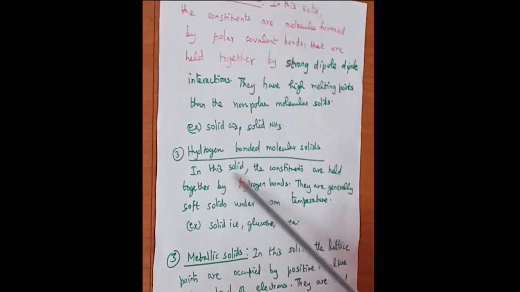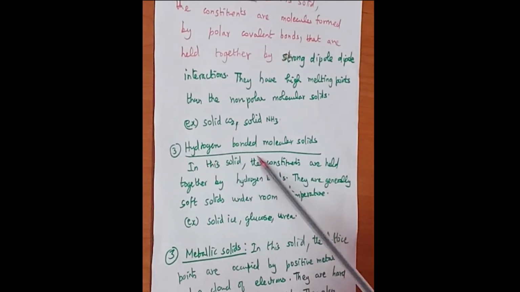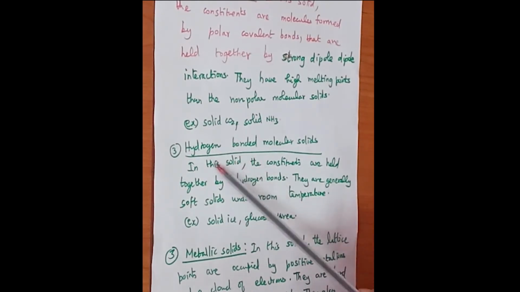The third type of molecular solid is hydrogen bonded molecular solid. In this solid, the constituents are atoms, ions and molecules held together by hydrogen bonds. They are generally soft solids at room temperature. Examples for hydrogen bonded molecular solid are solid ice, glucose and urea.